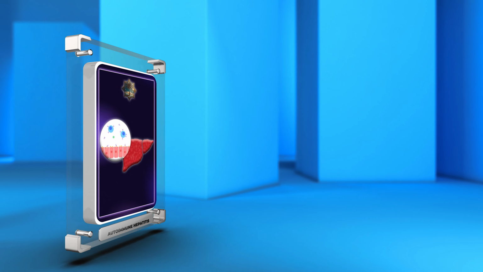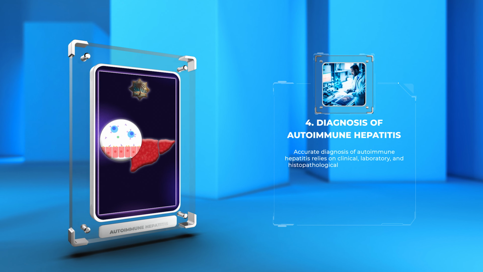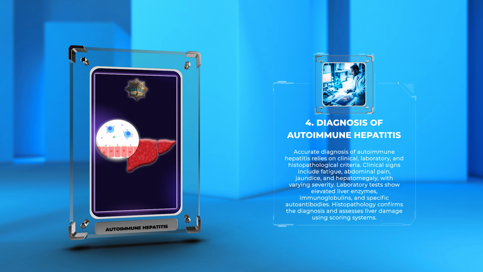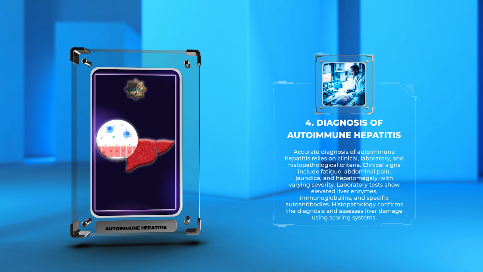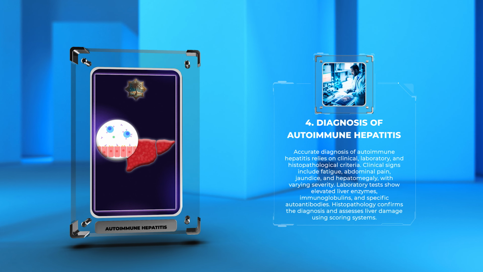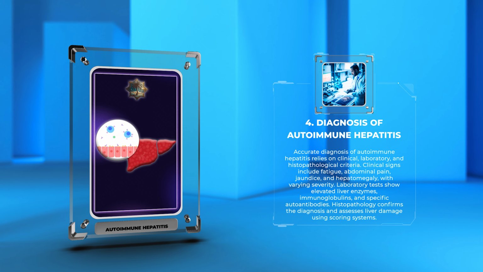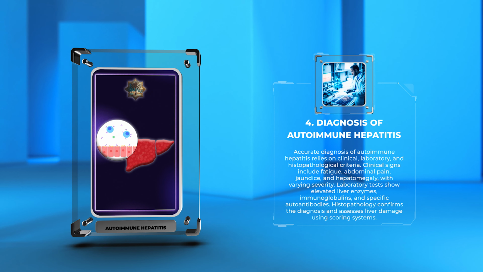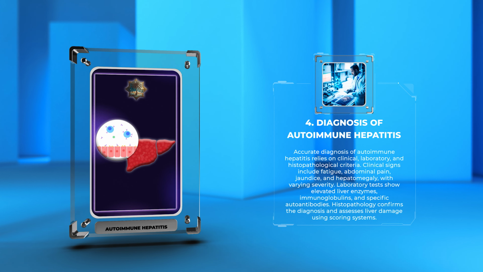Accurate diagnosis of autoimmune hepatitis relies on clinical, laboratory, and histopathological criteria. Clinical signs include fatigue, abdominal pain, jaundice, and hepatomegaly, with varying severity. Laboratory tests show elevated liver enzymes, immunoglobulins, and specific autoantibodies. Histopathology confirms the diagnosis and assesses liver damage using scoring systems.